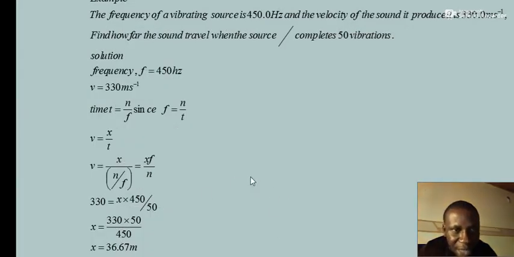All right, now we are here. There's an example of the wave equation. The frequency of a vibrating source. All right, this is an example for waves. Wave travel, not really displacement. The frequency of a vibrating source is